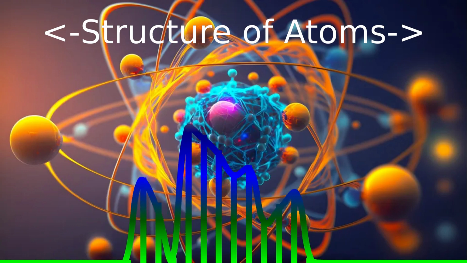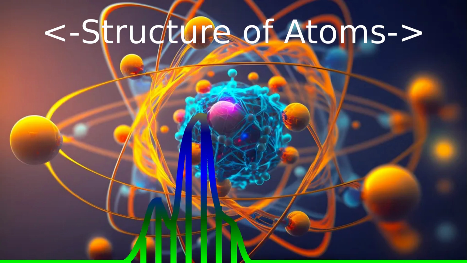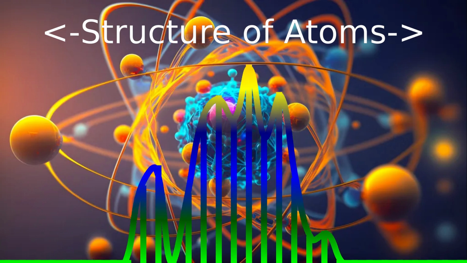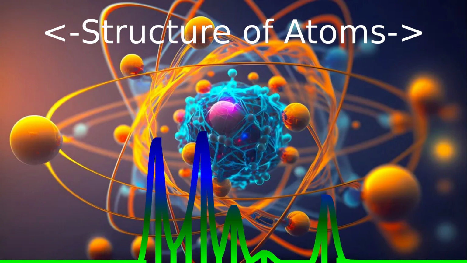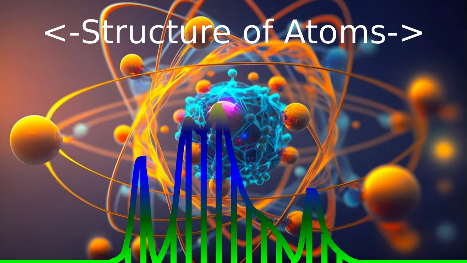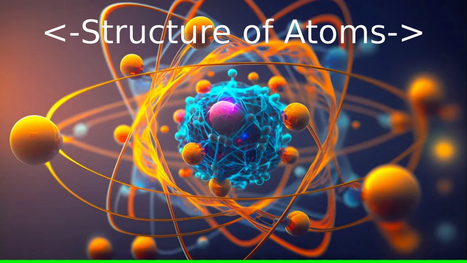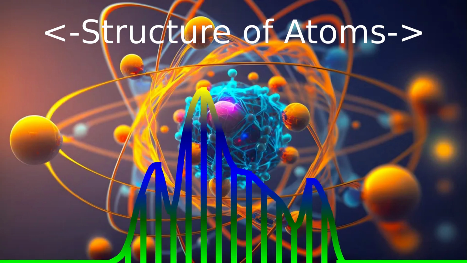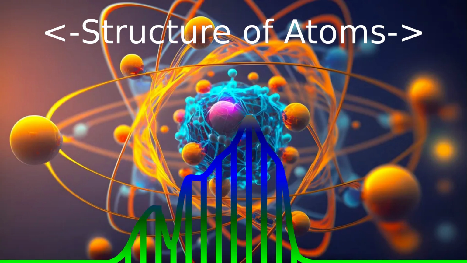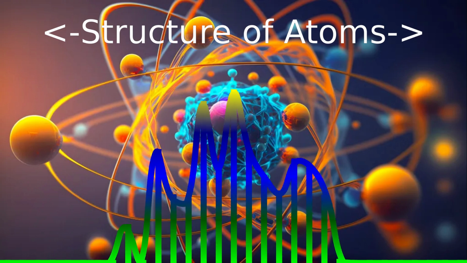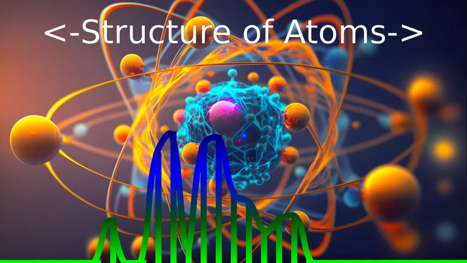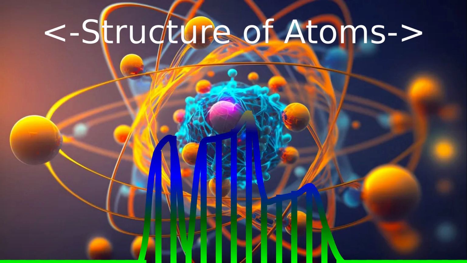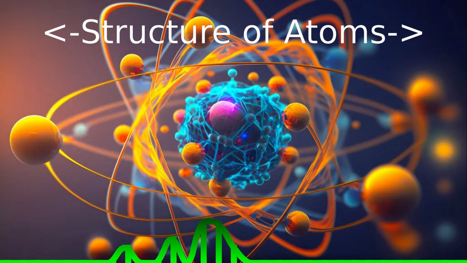There are four orbits named S, P, D, F. S is capable of taking 2 electrons, P is capable of taking 8 electrons, and D is able to contain 18 electrons, but it can contain more than 8 electrons only when F has 2 electrons in it.